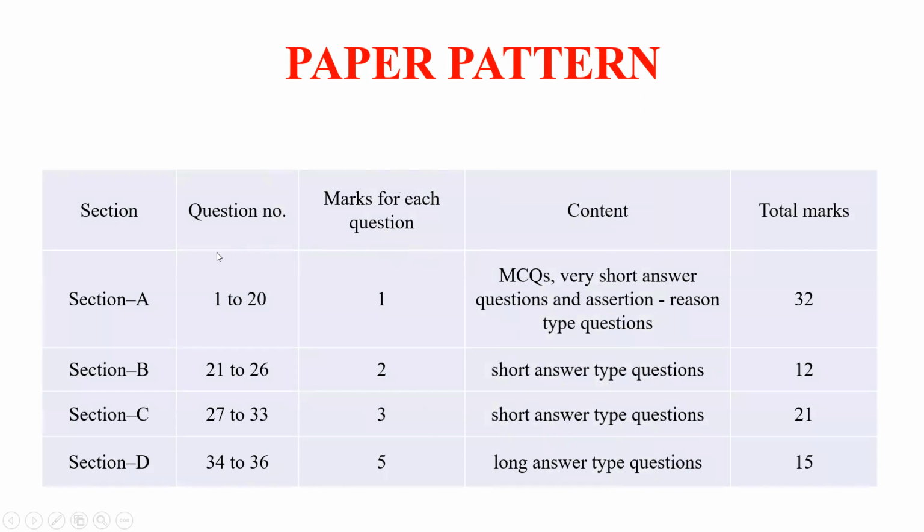Now in that paper we have four sections, A, B, C, D, right? Section A has question numbers from 1 to 20, which carry 1 mark each, and it consists of MCQs, one line answers, assertion reasoning, all those types of small questions, mostly all one-liners.